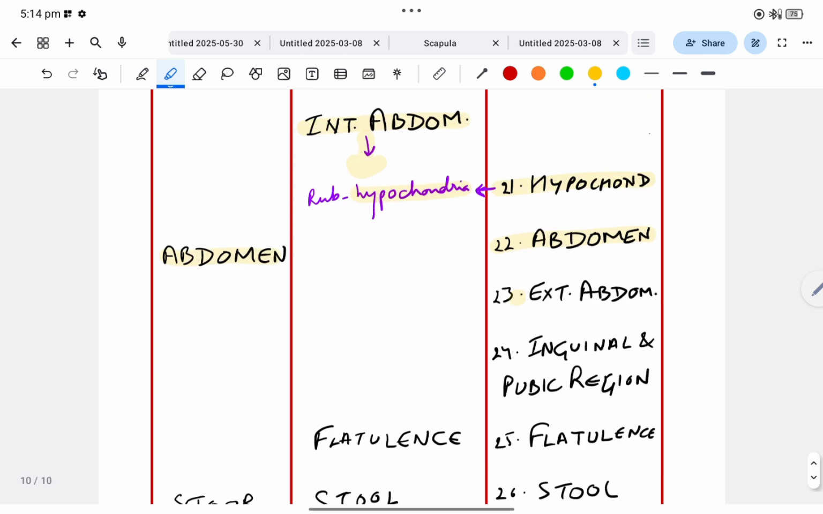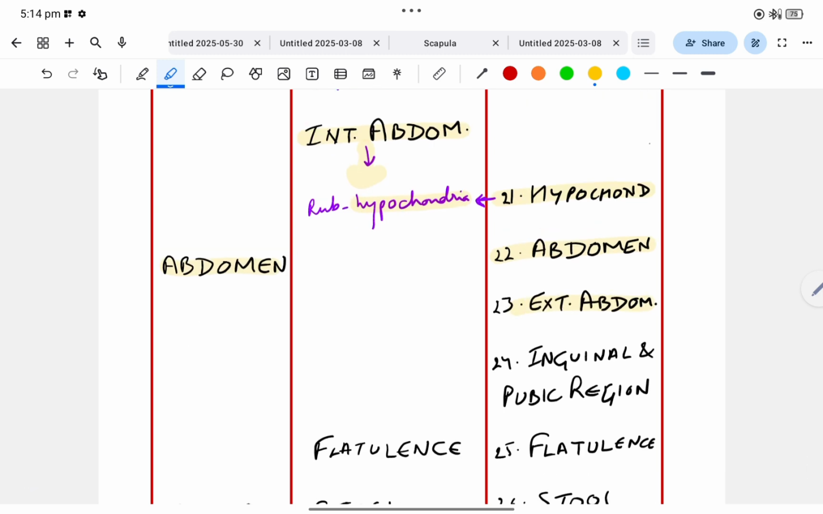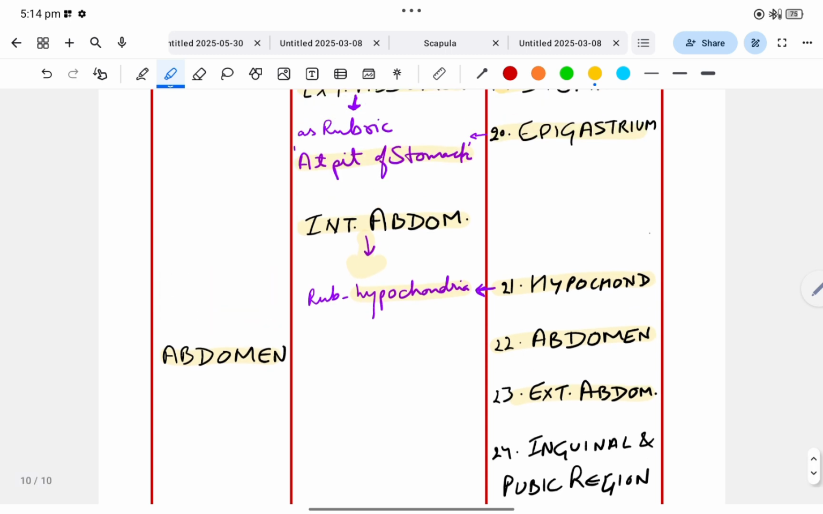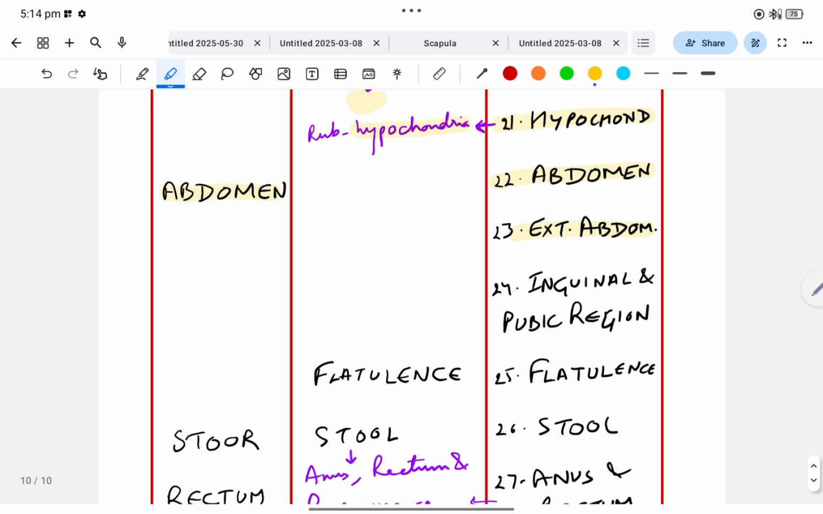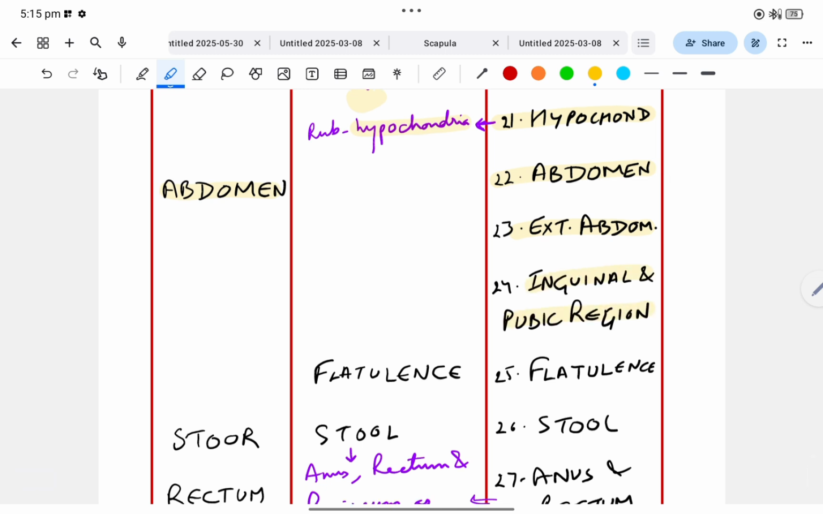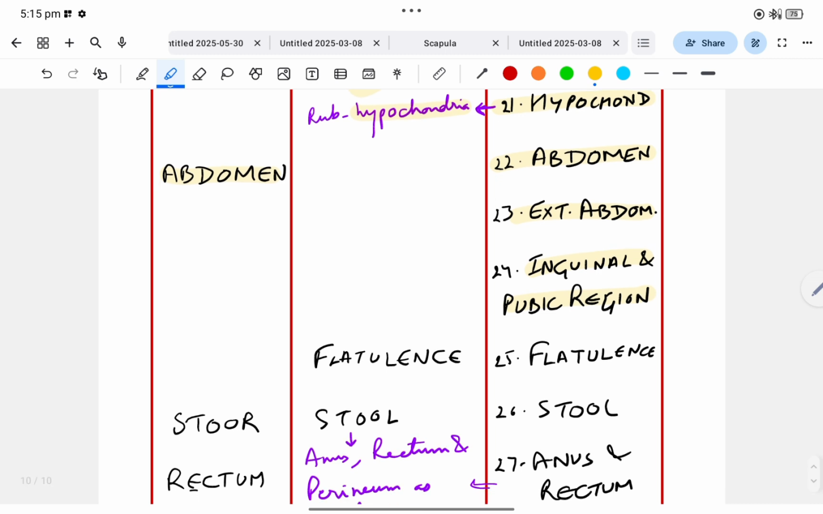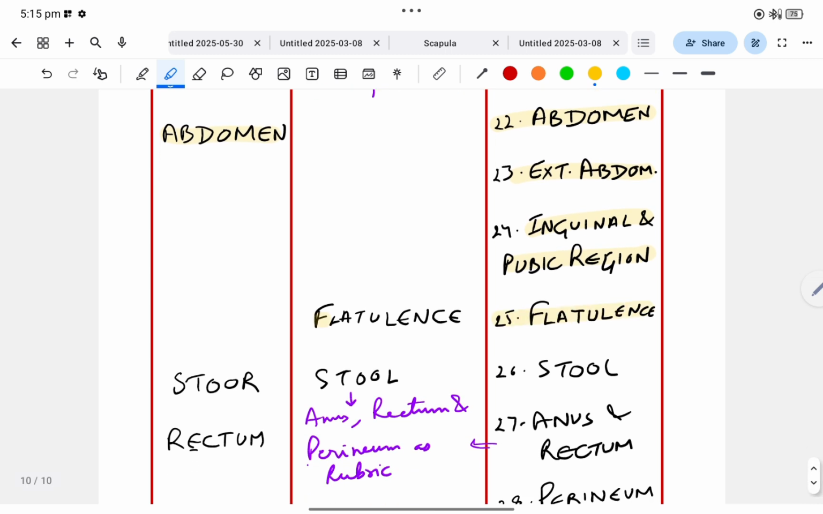Now 23rd chapter, external abdomen. So in BBCR abdomen and external abdomen are present. No internal abdomen is present in BBCR. In BTPP, external and internal both are present, and in Kent only abdomen is present. 24th, inguinal and pubic region. There is no such chapter in Kent and BTPP. Then 25th, flatulence, same as BTPP, but no such chapter in Kent.